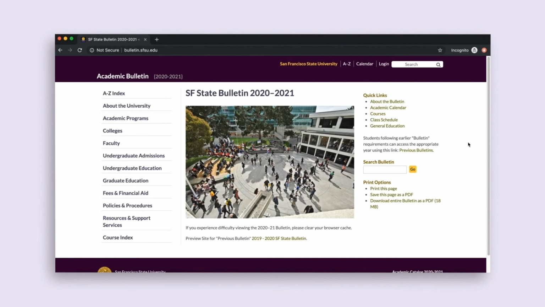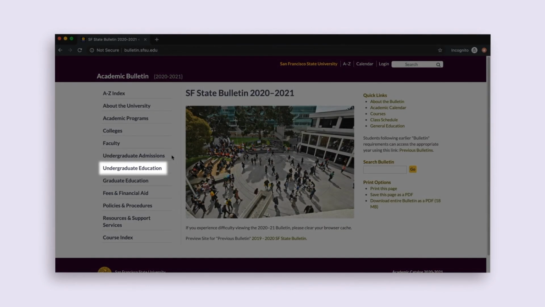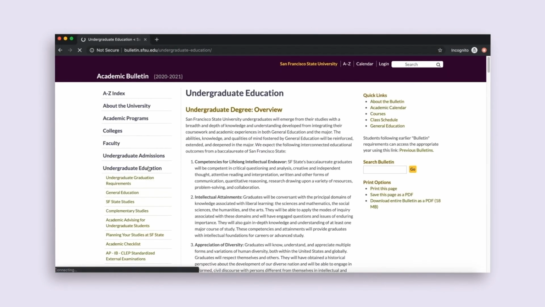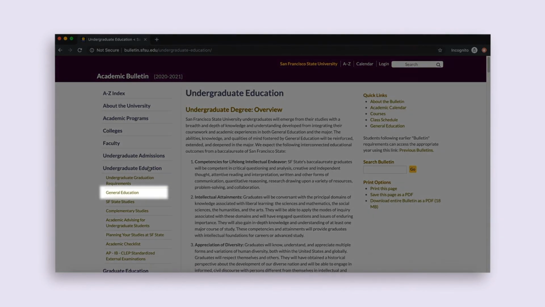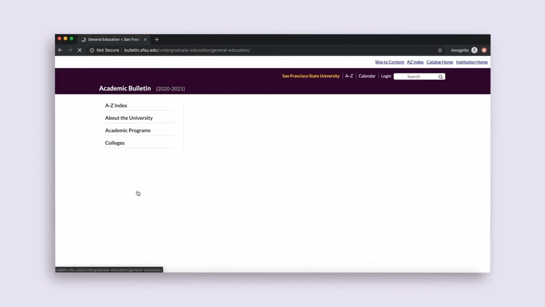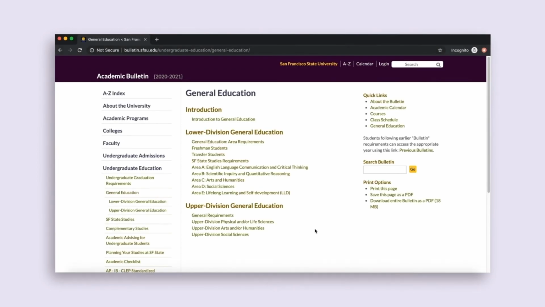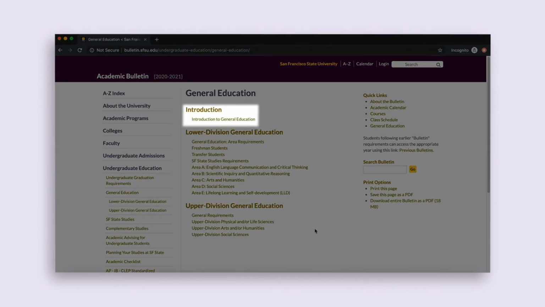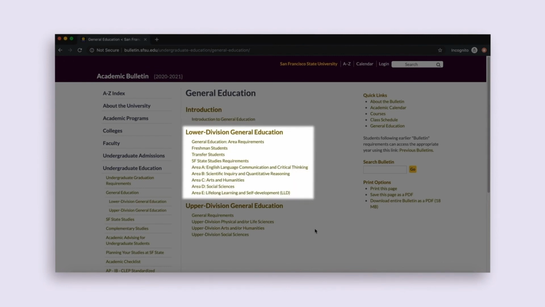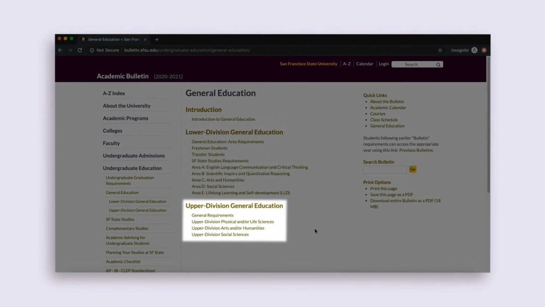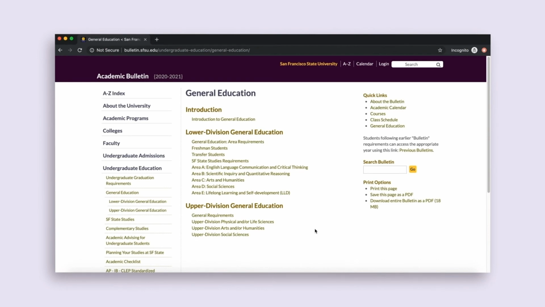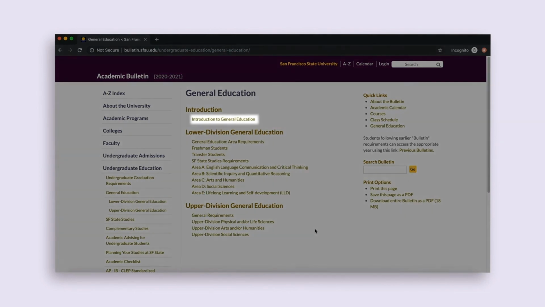On the left-hand side, you will see a menu. Click on Undergraduate Education to expand the list. Once the subcategory opens up, click on General Education to learn more about general education requirements. This page is divided into 3 sections: the Introduction, Lower Division General Education, and Upper Division General Education. The first section is an introduction and overview of SF State's general education requirements. You can click on Introduction to General Education to learn more about the value of general education coursework in the whole